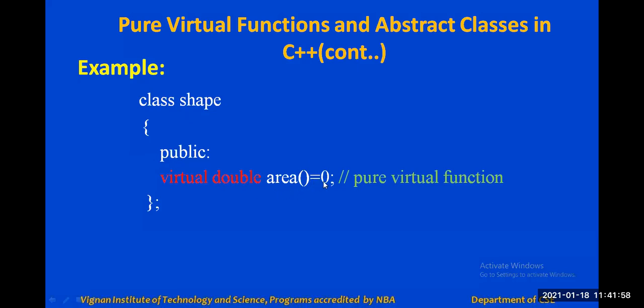So we have to use a pure virtual function here. A pure virtual function has only a declaration of the function, but not an implementation, and the declaration is initialized with the value 0 here. Is it clear?